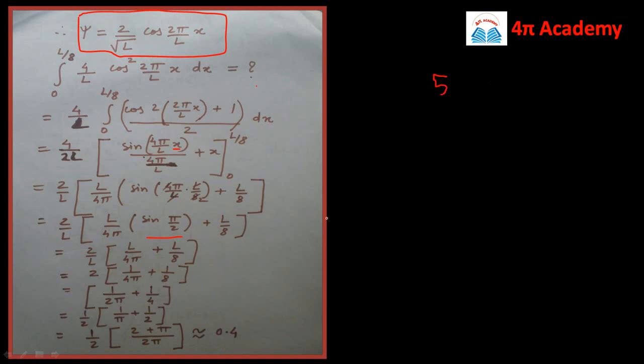I can take it as 5. Then here 2 pi is near around 6, and it is multiplied by 2, so this answer is near about 5 by 12, and this 5 by 12 is near about 0.4. So you can make the approximations from this, and you can choose the nearest answer.